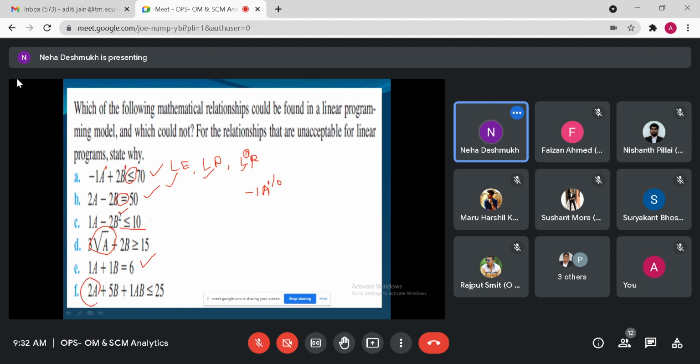Power of each term. It has 3 terms: 2a, then 5b, then 1ab. Right? The power of term 1 is 1. The power of term 2 is 1. But the power of term 3 is 2, because this is also 1 and this is also 1, so the power of the whole term is 2. So this is non-linear. Right?